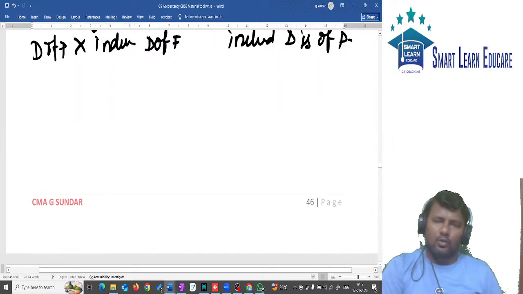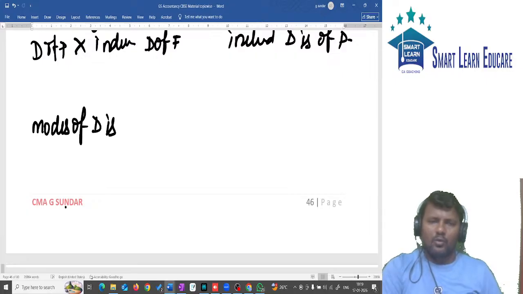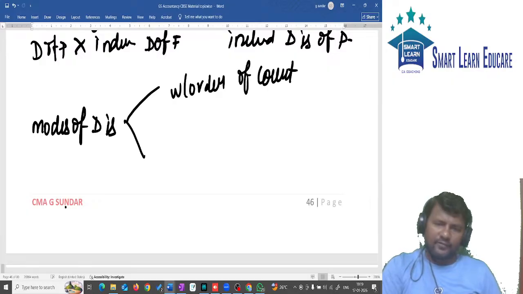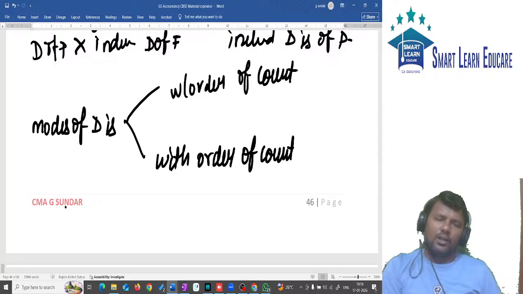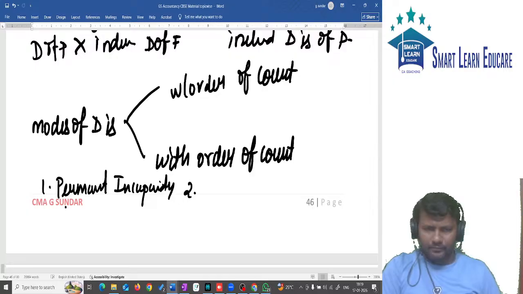And in dissolution, we have two modes of dissolution. One is without order of court. Another one is with order of court. In with order of court, in total we have 7 points. First point, it is permanent incapacity. Second one, insanity.